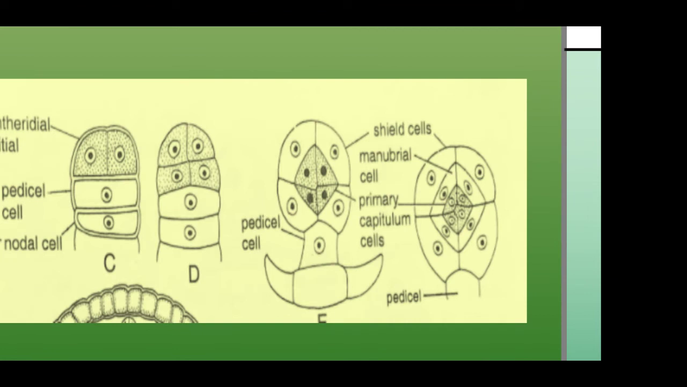The cells of the outermost layer enlarge and form the shield cells. The cells of the middle layer enlarge to form the manubrium, and the cells of the inner layer form the primary capitulum cells. Each primary capitulum cell then divides to form the secondary capitulum cells. These capitulum cells then form the antheridial filaments, and the cells of the antheridial filament function as sperm mother cells.